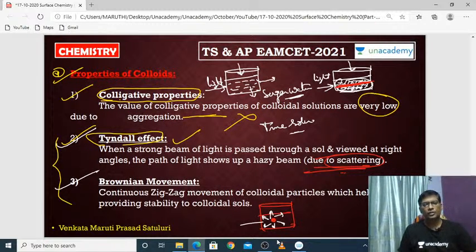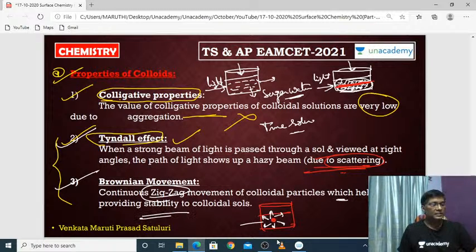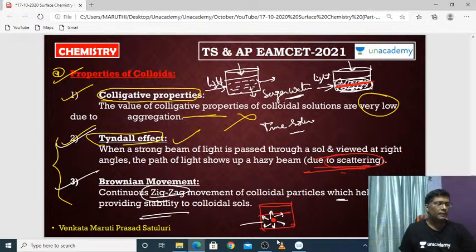In a zigzag motion, okay. That zigzag motion is called Brownian movement. See here, the zigzag movement of colloidal particles helps provide stability to colloids. That zigzag movement is called Brownian movement. Good.